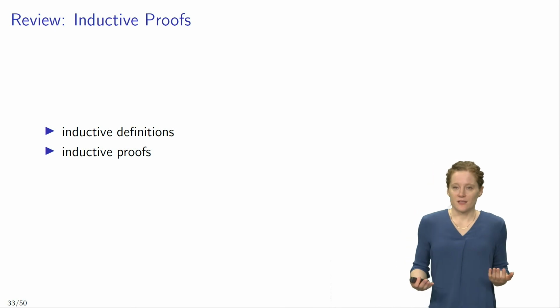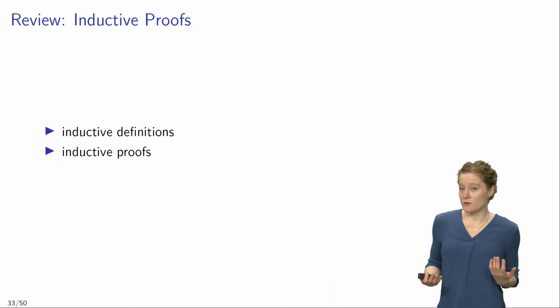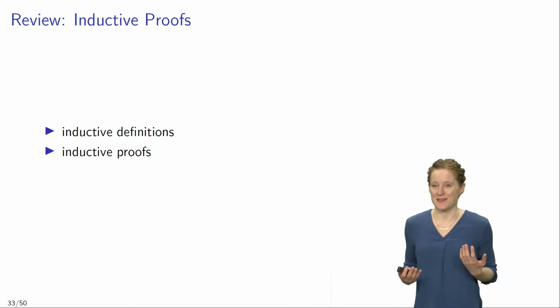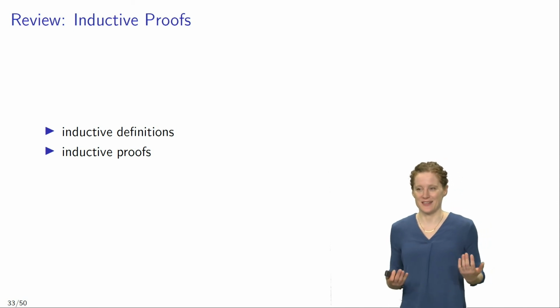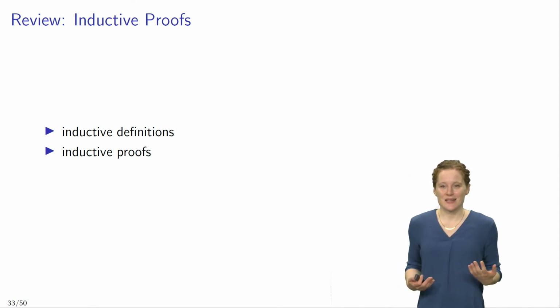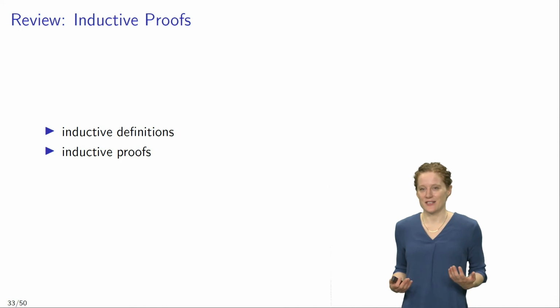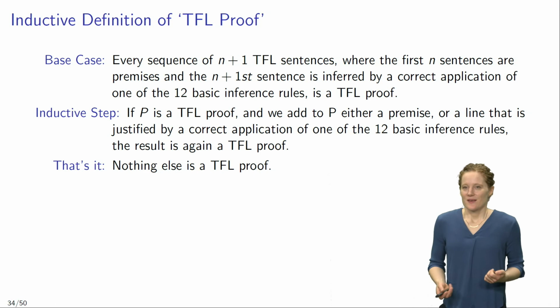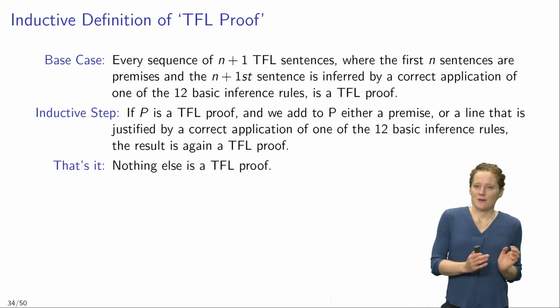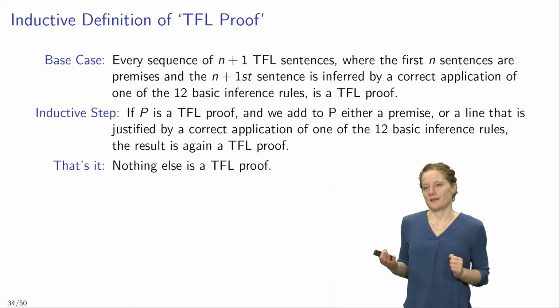We have talked a lot about TFL proofs, but we do not yet have an inductive definition of what a TFL proof is. So let's start by giving an inductive definition of a TFL proof. For the base case, we are going to stipulate the following.